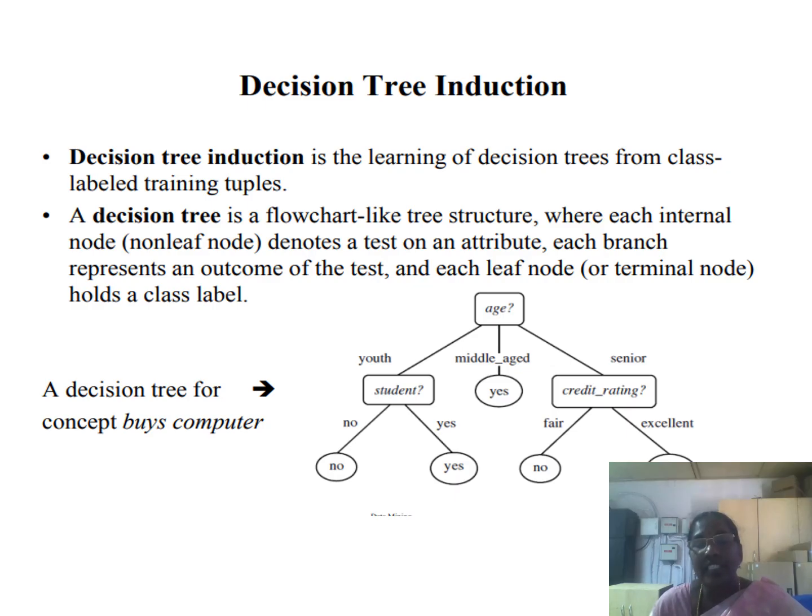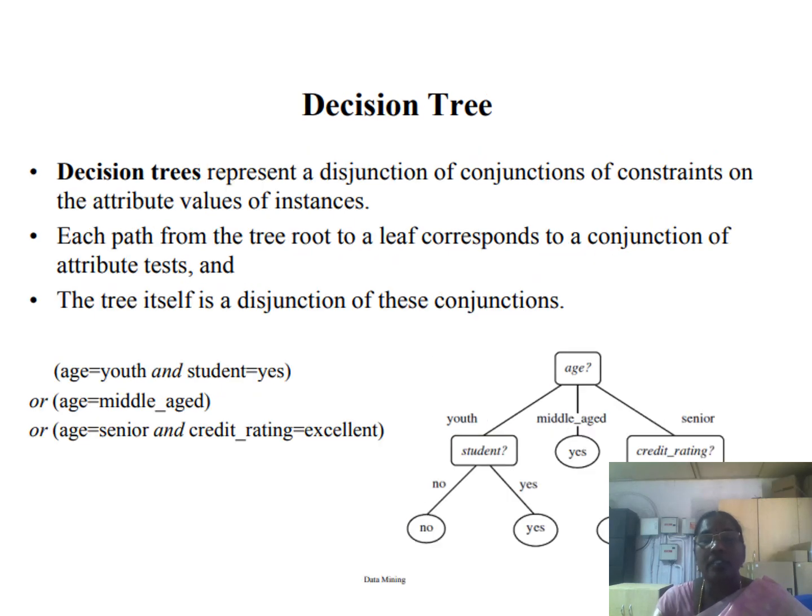So there are three things we need to know. The root and intermediate nodes are the attribute tests, denoted by a rectangular shape, and the leaf node holds a class label, and all the branches represent the outcome of each attribute test, right? And next, each path from the root to a leaf represents a conjunction of the attribute tests. That's it. And a tree itself is a disjunction of these conjunctions.